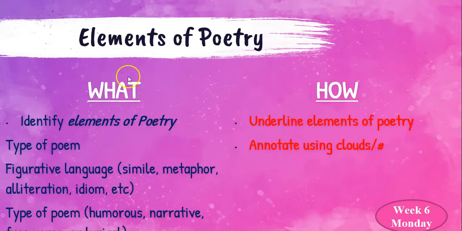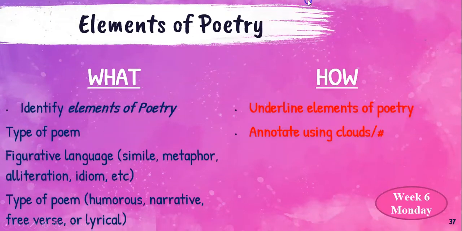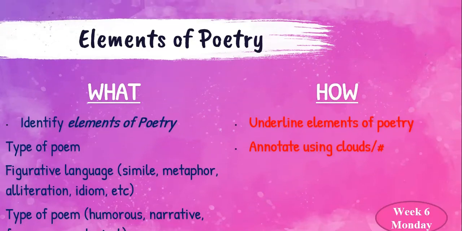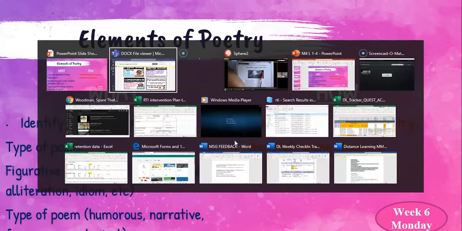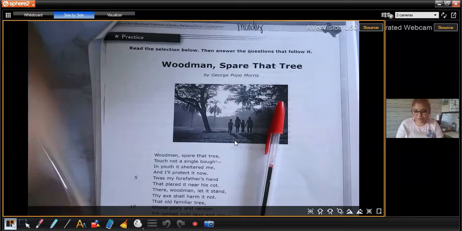Today we are doing elements of poetry. So what are we going to do? We're going to identify the elements of poetry, the type of poem, figurative language. Is it a simile, metaphor, alliteration, idiom, etc.? And then we're also going to say, is it humorous, narrative, free verse, lyrical? How are we going to do that? We're going to underline the elements of poetry and we're going to annotate using our clouds or hashtags. So let's go back to this one.